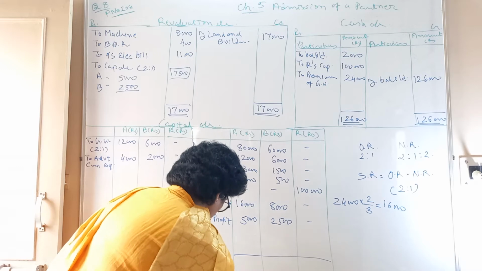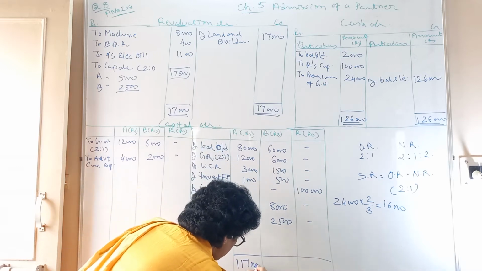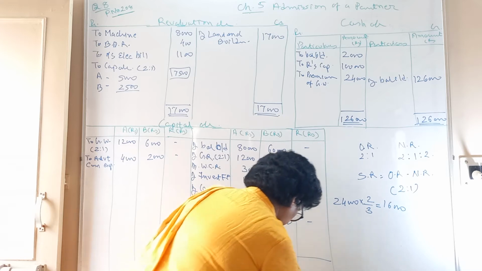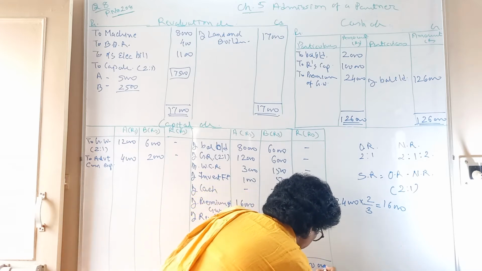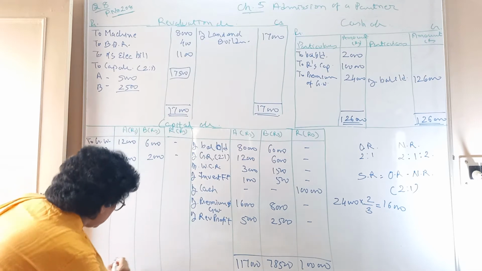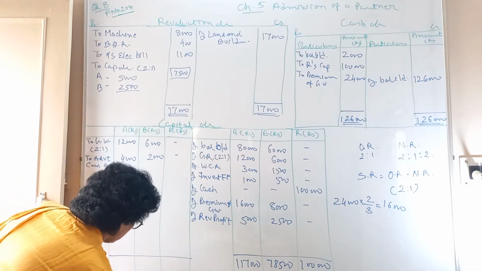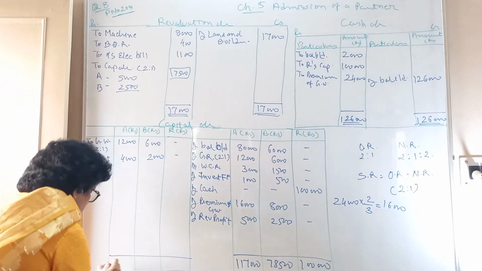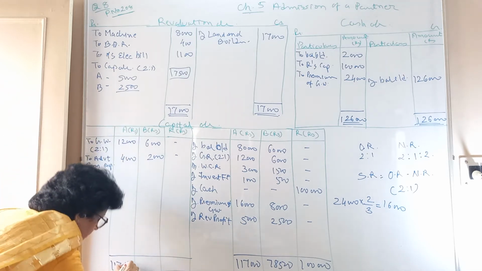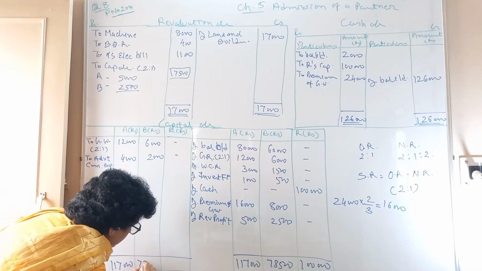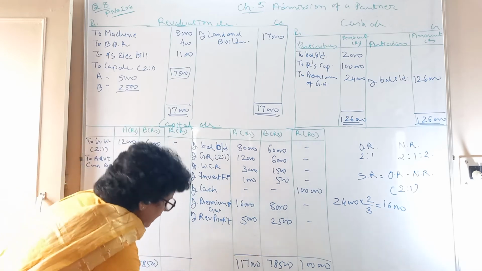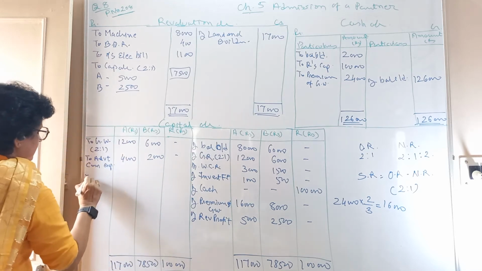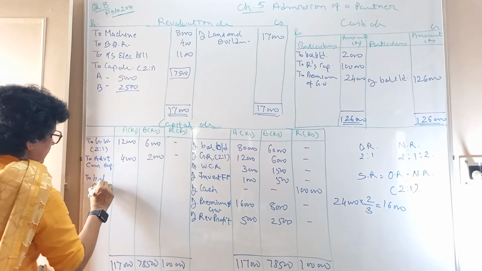Do the total: 1,17,000, then you have 78,500, then you have 1 lakh. The difference you are going to get here. Draw the two lines because to show it is a final total: 1,17,000, 78,500 and you have 1 lakh. Your difference is going to be, that is to balance, carry it down.